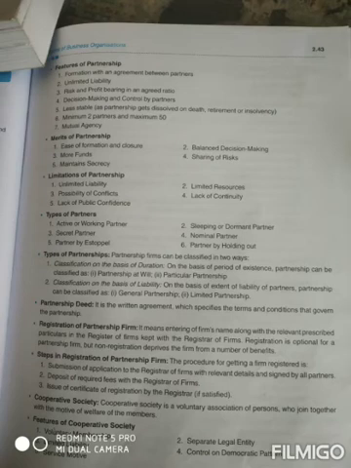If we talk about the partnership deed, it is a written agreement which specifies the terms and conditions that govern the partnership. Partnership should be registered. If the partnership is not registered, then there is no chance of filing a case against each other among the partners. Then cooperative society.